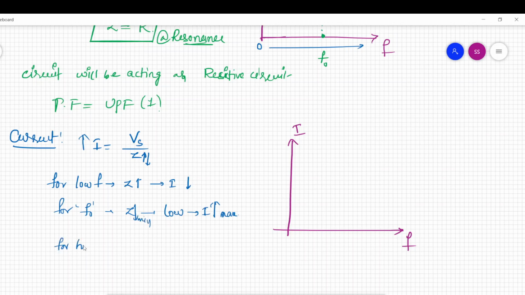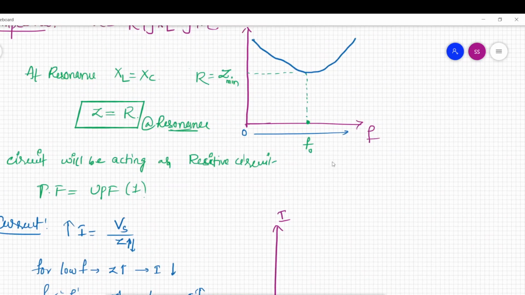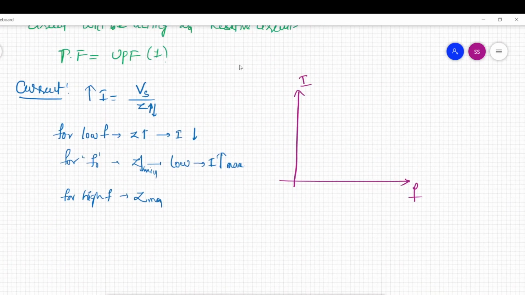And for high frequencies, Z is maximum again. As we have seen, high frequencies means frequencies greater than resonance frequency, like this one. At this, Z has maximum value, right? So for Z maximum, the I will be again minimum. So based on these characteristics, let us draw a curve.